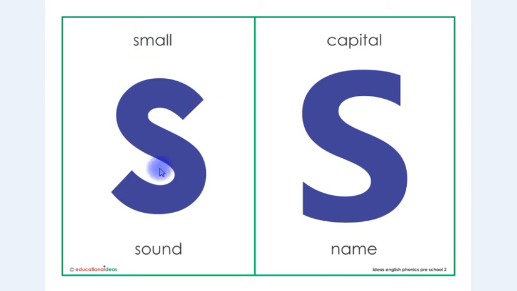This is letter S in small shape and this is letter S in capital shape, and the sound is S and the name is S. The sound is S and the name is S.